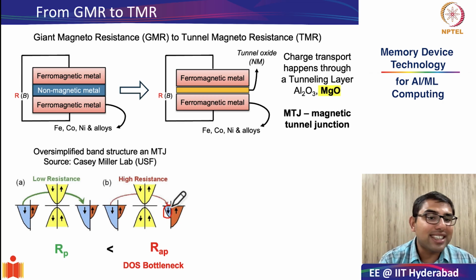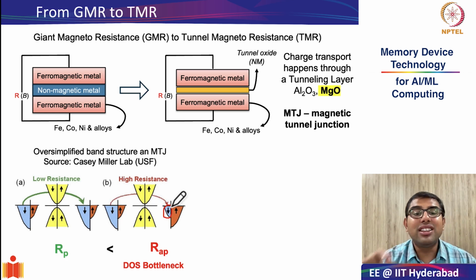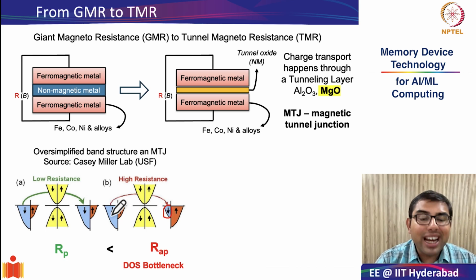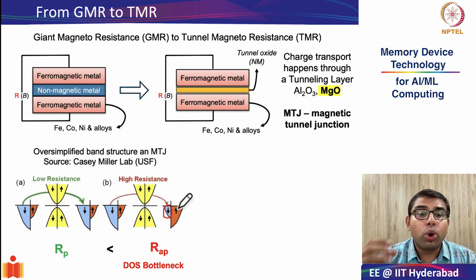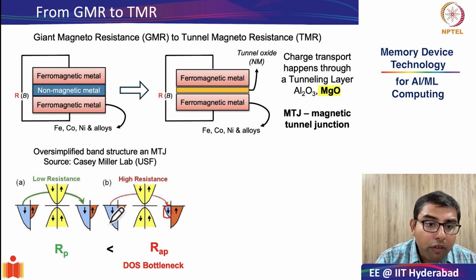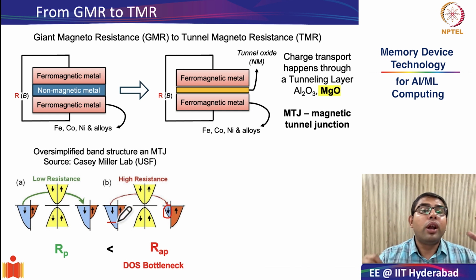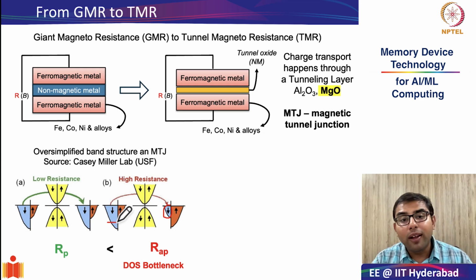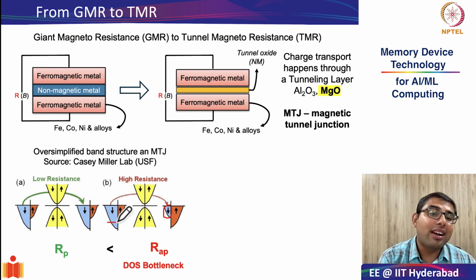Remember what is Pauli's exclusion principle? It is that electrons can only go from one state to the other state if they have the same quantum number. So therefore spin has to be preserved when the tunneling has to happen. So it is not only enough for there to be density of states on the left hand side ferromagnetic layer 1, but there should also be empty states in ferromagnetic layer 2.